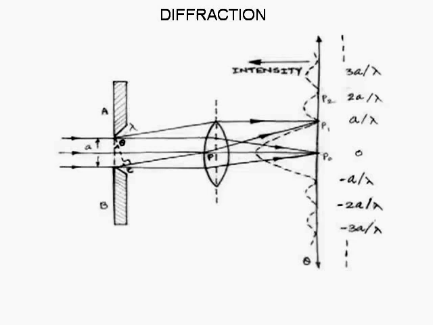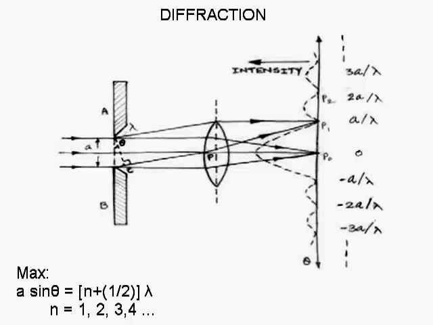It can be shown that as angle theta increases, the intensity changes between alternate maxima and minima as shown in the graph. Thus, the conditions for maxima and minima are like this. For minima, A sin theta is equal to n lambda, where n is 1, 2, 3, 4, etc. And for maxima, A sin theta is equal to (n plus half) into lambda, where n is 1, 2, 3, 4, etc.